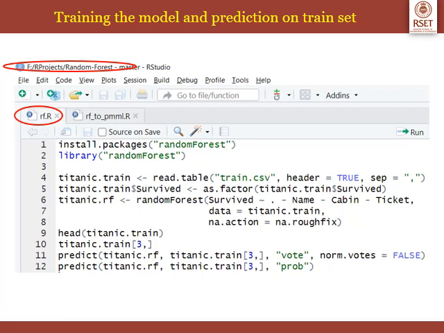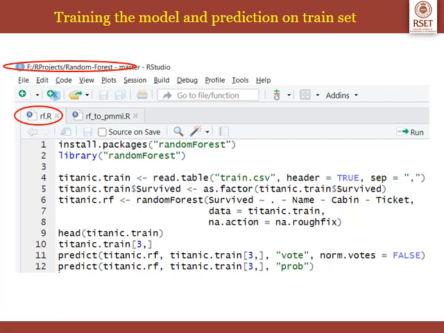So that will be converted to a factor using the function as.factor. Next, we are going to build a random forest object, that is titanic.rf, using the function randomForest, which will return a random forest object.